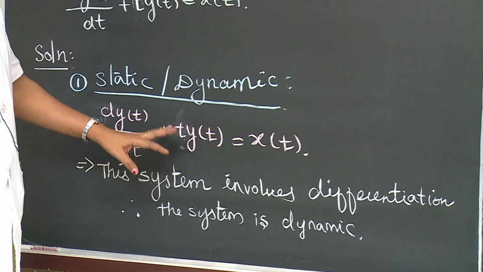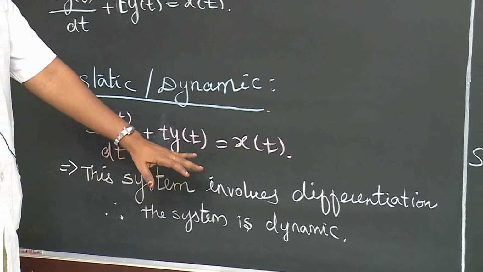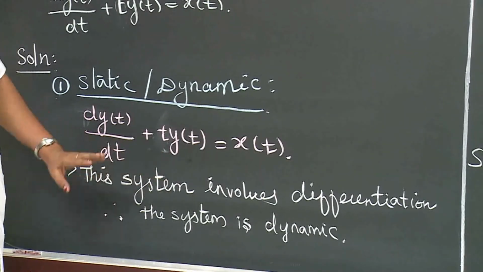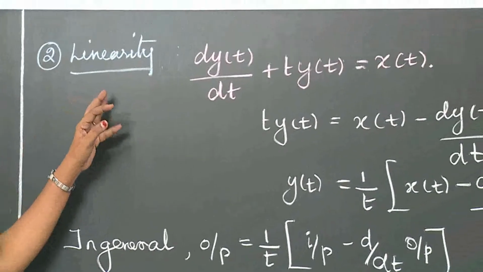We need the memory, so this system is a dynamic system. The system involves the differential equation, so we need a memory. Needing a memory means automatically the system is dynamic, right? So the next property is the linearity property.